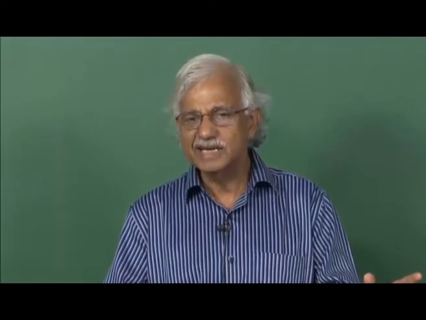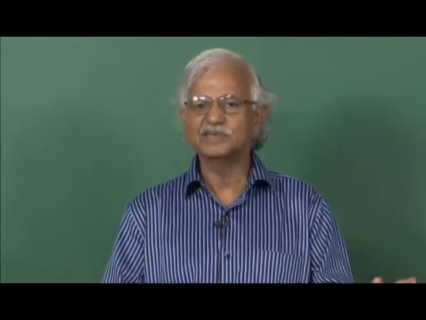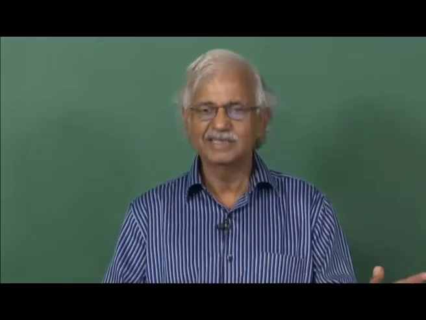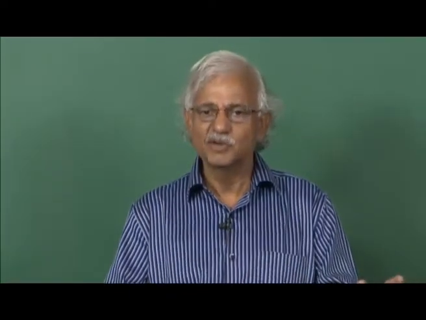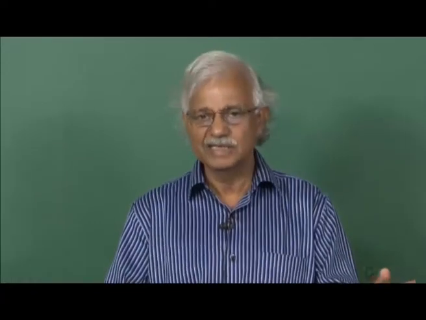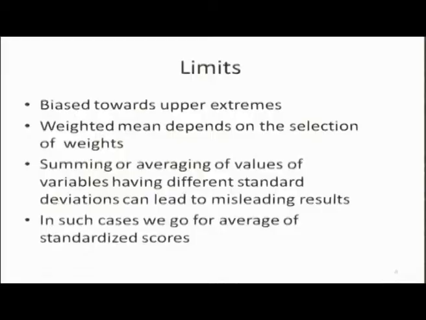So, we have to standardize them, otherwise if standard deviations of different measures are different, then the combined measure may be more influenced by one or two indicators and not by all the indicators equally. So, we standardize our indicator values and go for average of standardized scores.